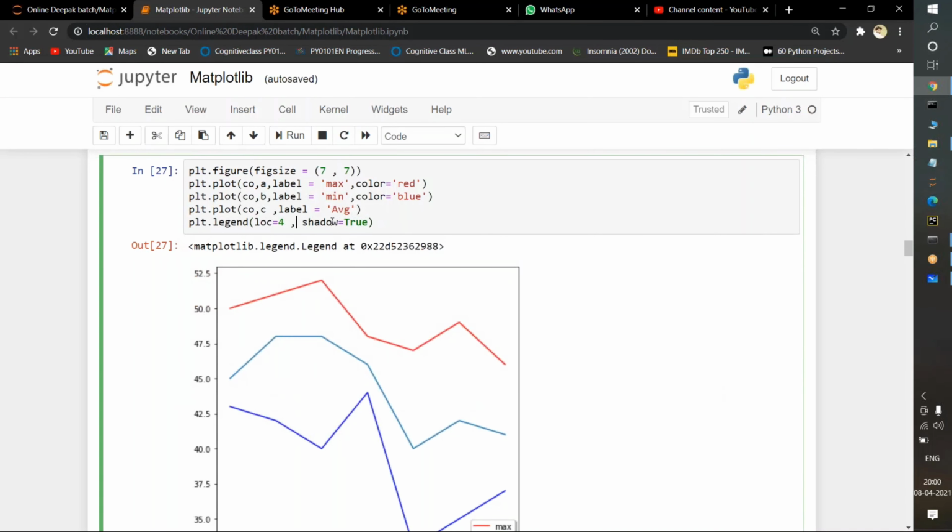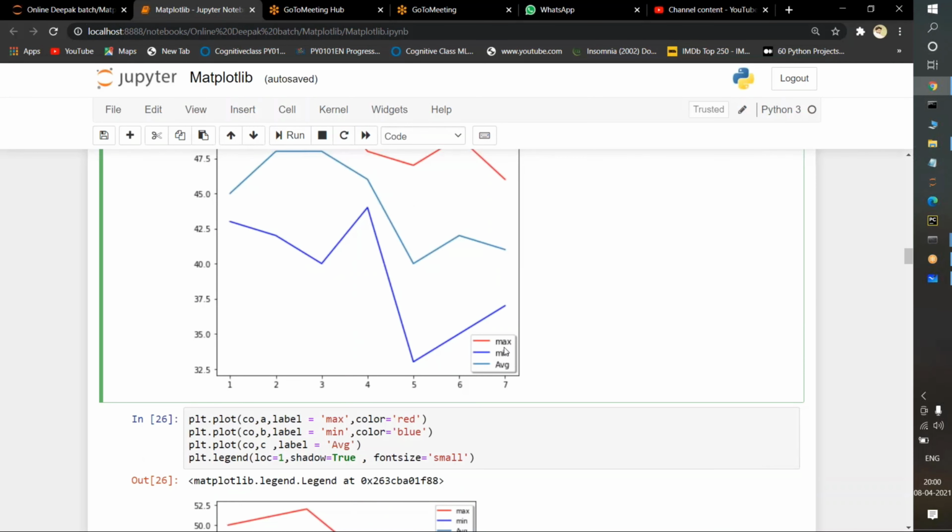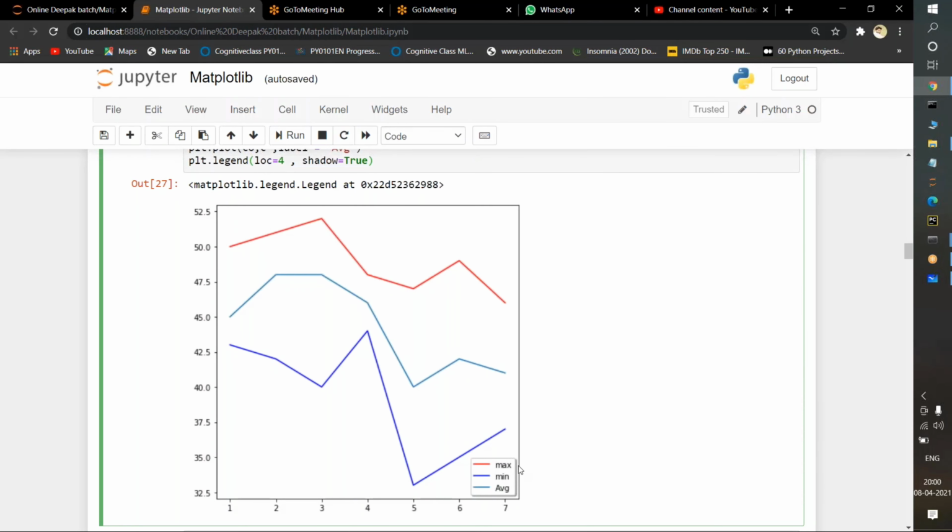So this is the purpose of using shadow. Shadow is going to put some edges here. Okay, it will show some shadow behind it, beside the image, this pop-up. It will show some shadow.